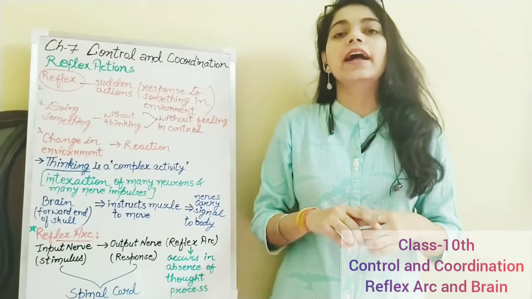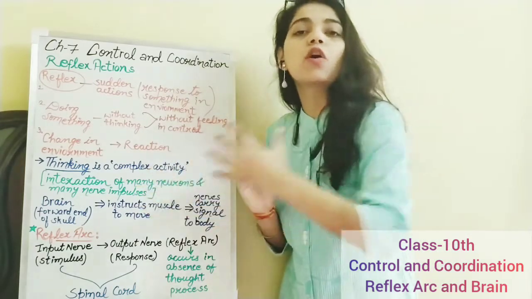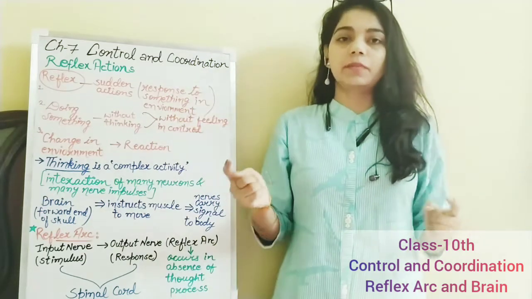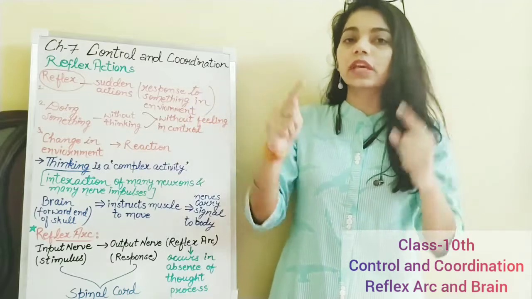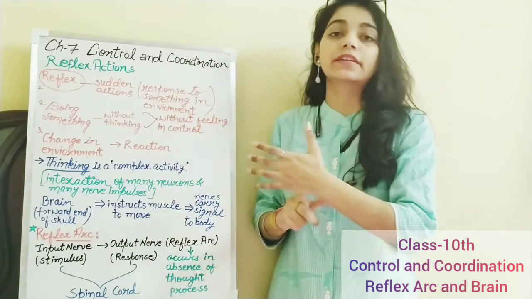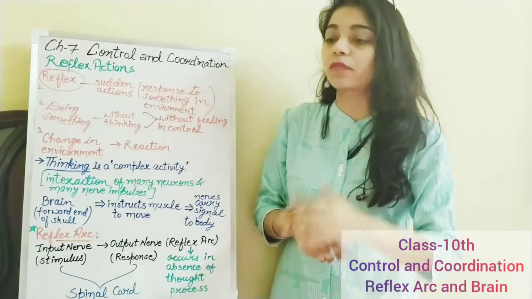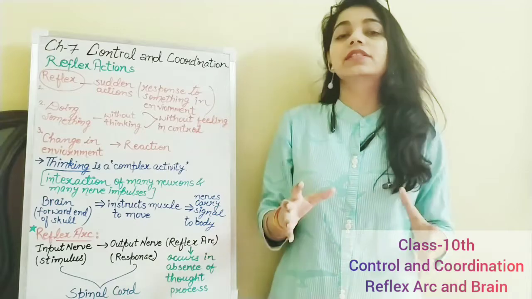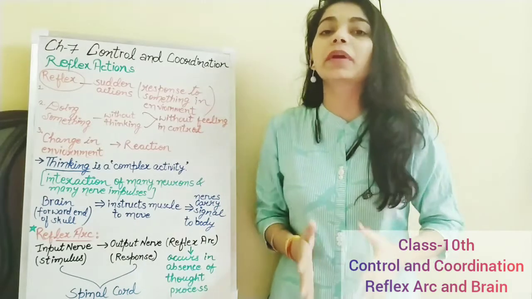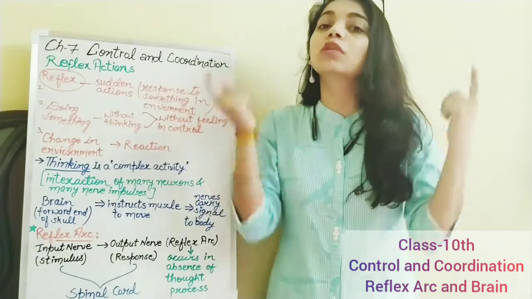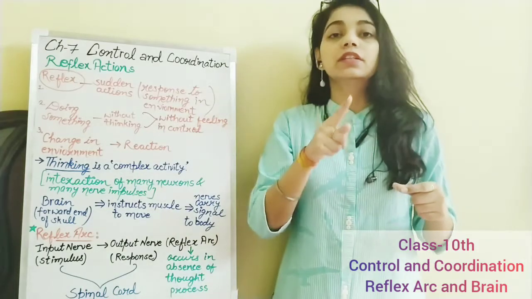If I say that a child has touched a hot object and the brain has received the message, the brain is receiving messages from all the body parts, not just from your hand. At that time also, when a child has touched a hot object, the brain is receiving messages, information from all body parts. But it depends on the brain. It will do a process.